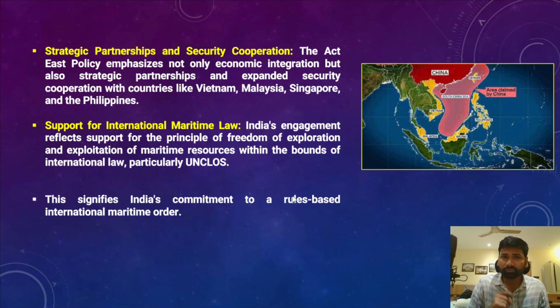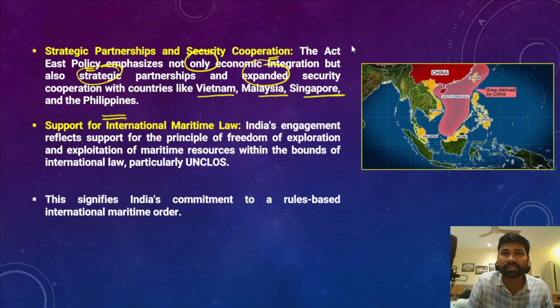Now, in order to pursue its strategic objectives, India had a lot of strategic partnerships and security cooperation with all of these Southeast Asian countries. The Act East policy has been emphasizing not only economic integration, so it not just looks after the economic integration, but rather it also looks after the strategic partnerships and expanded security cooperation with countries like Vietnam, Malaysia, Singapore and Philippines.